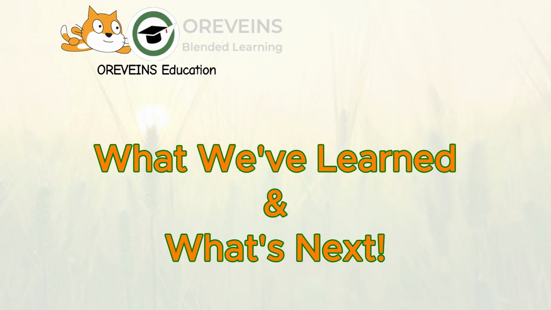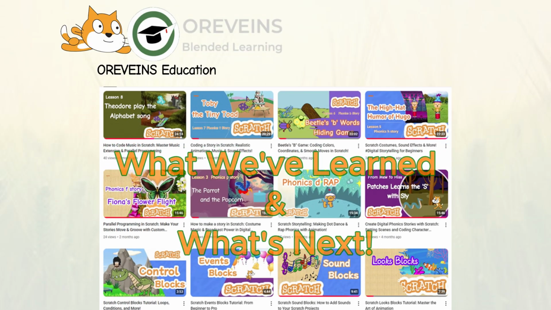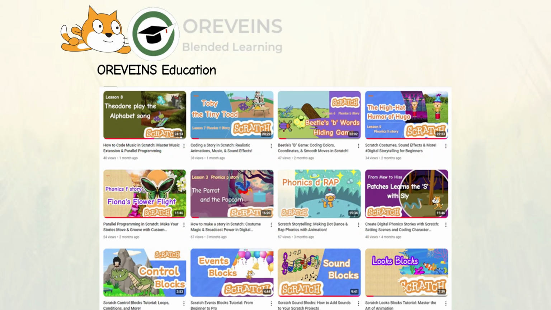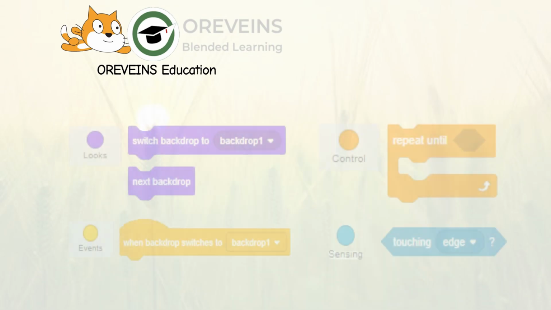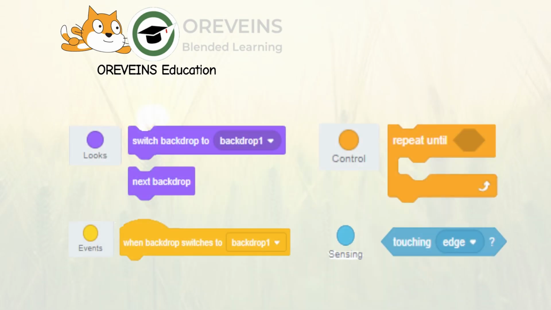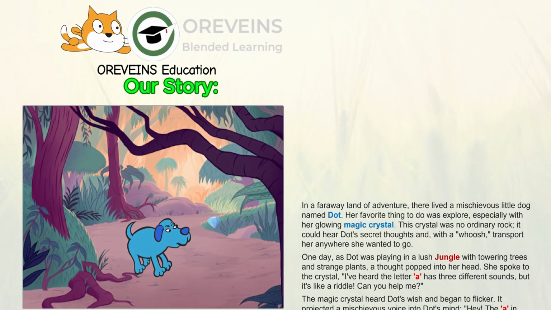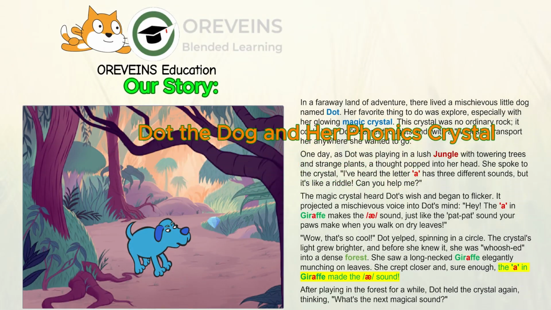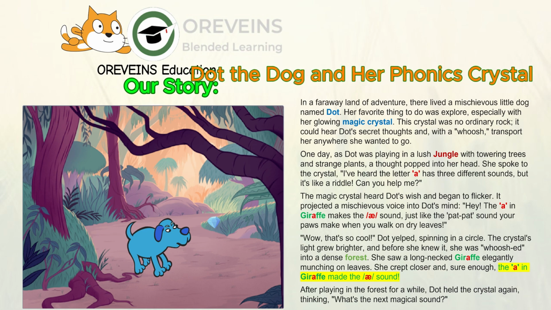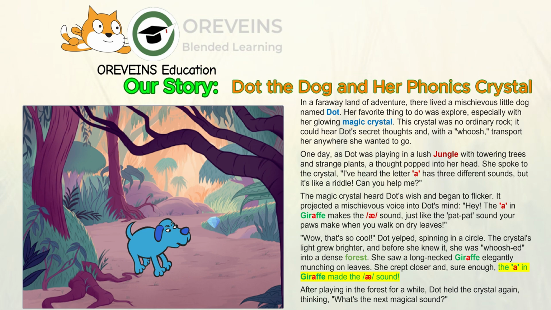Today, we're not just using the core blocks we learned in Level 1. We're going to learn a super cool trick: how to use backdrop changes to move our story forward. We'll use Scratch to create a fantastic story called The Dog and Her Phonics Crystal. This story is full of adventure and learning fun.